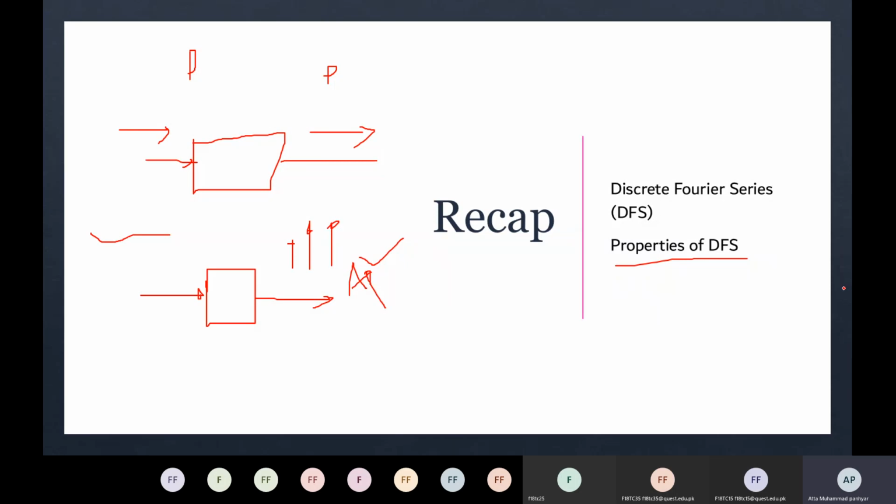For example, if it is multiplication in the time domain, then you just need to convolve those Fourier coefficients, and so on. So properties help us in solving these types of problems very easily.